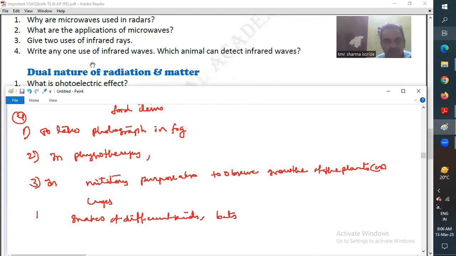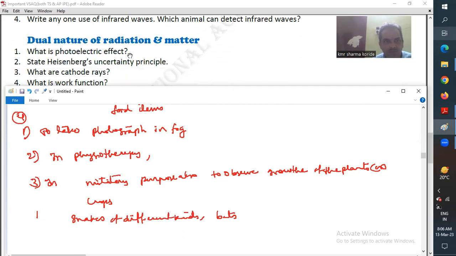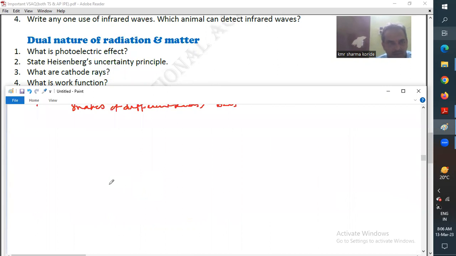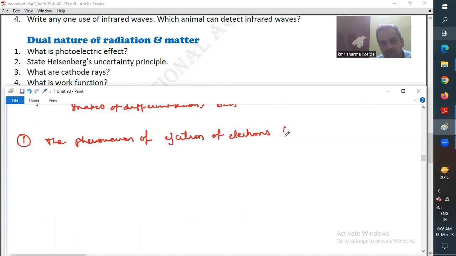Moving to the VSAQs in the next chapter, that is dual nature of radiation and matter. The first question is, what is photoelectric effect? The phenomenon of ejection of electrons from the photosensitive surface or metal surface